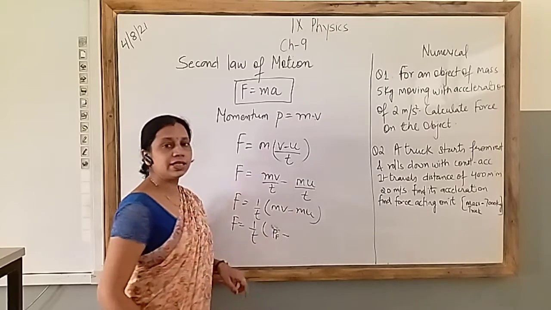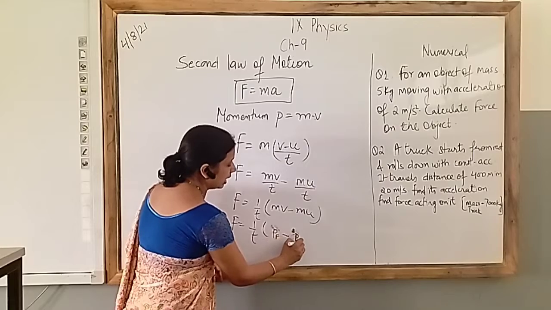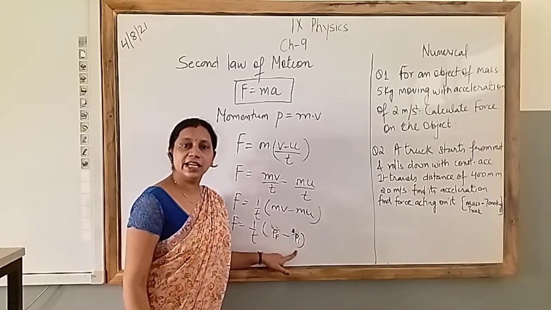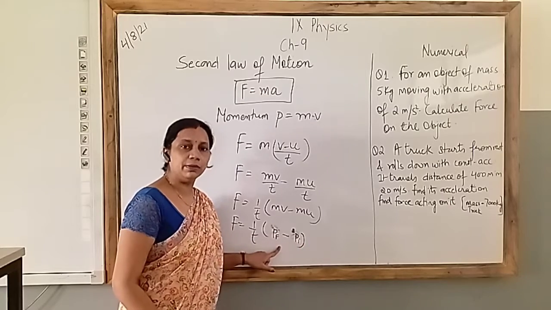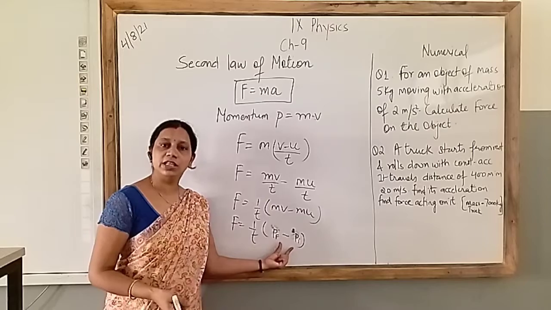And mu, this is initial momentum, so this I can write as Pi. Pf minus Pi, this I can take as change in momentum. This difference will tell you the change in momentum.